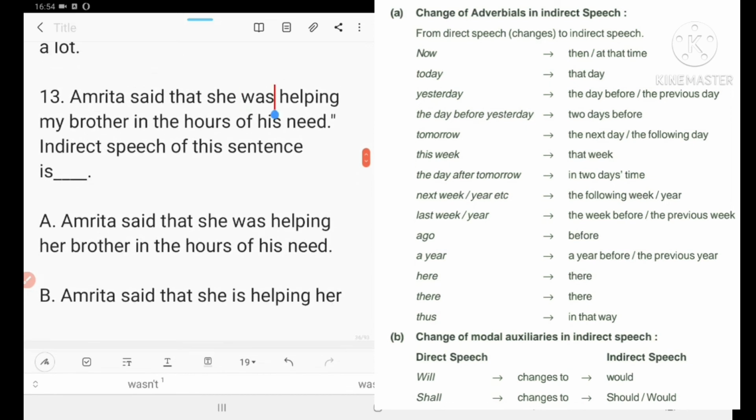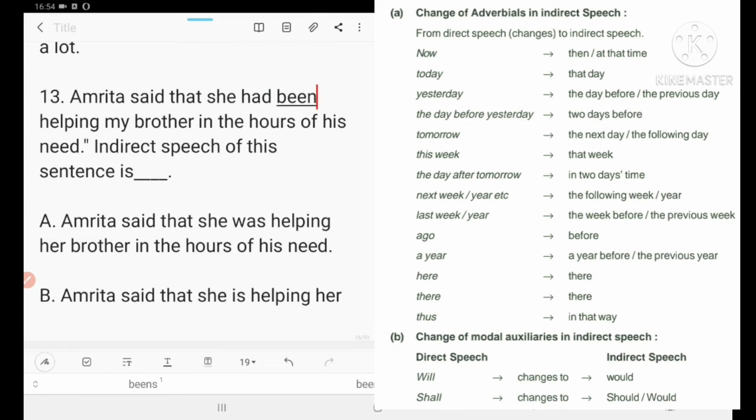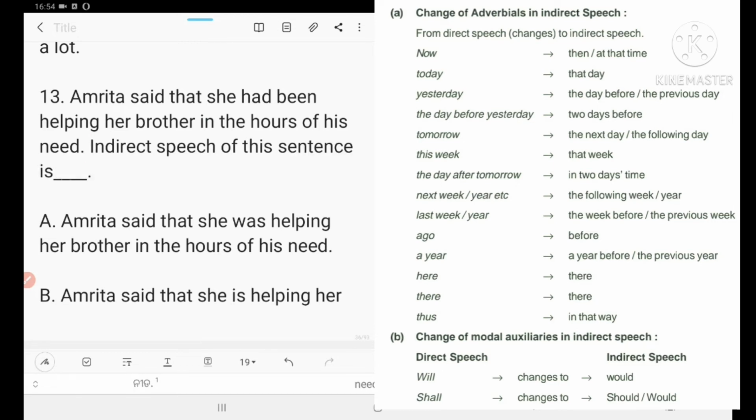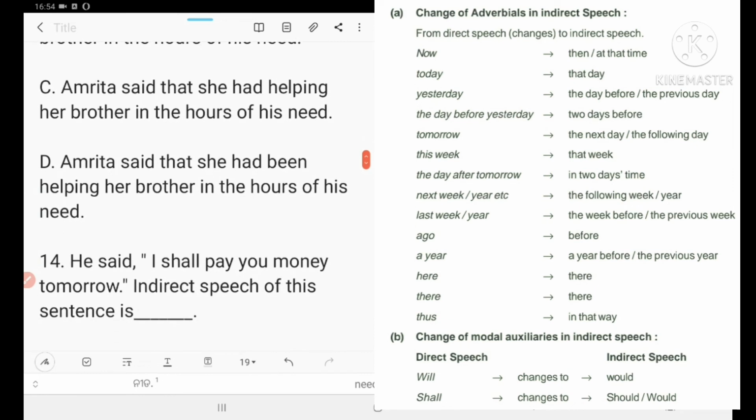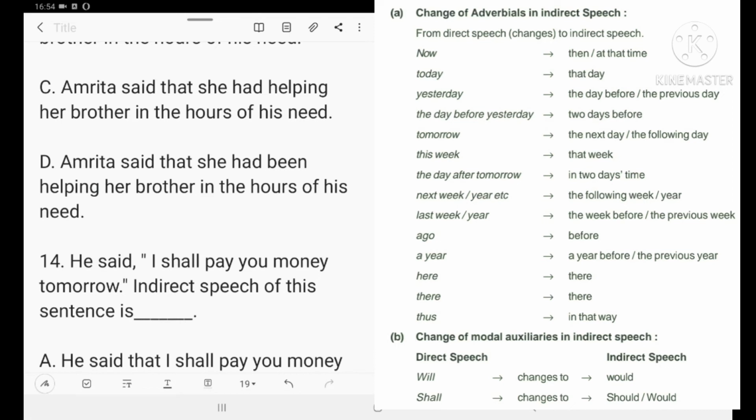Was will become had been. Helping her brother, my will become her brother, in the hours of his need. So let's remove inverted commas. So number 13, D is correct. Amrita said that she had been helping her brother in the hours of his need. Yes.